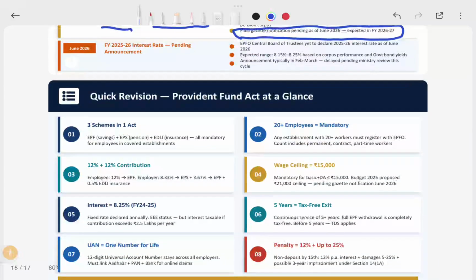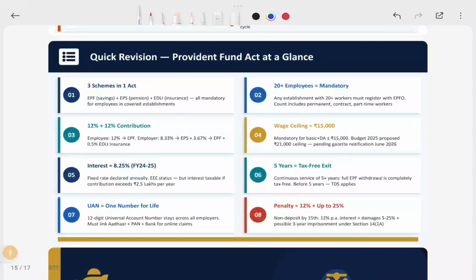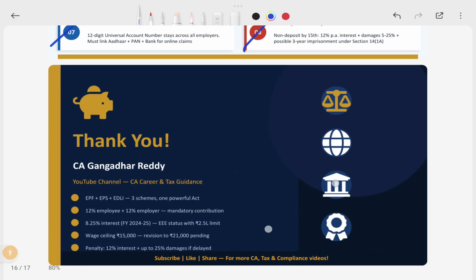Okay, so we have covered the entire three schemes available in the PF Act, who is covered, what the wage limit is, how the percentages work, what interest will come, the 5-year benefit, how we need to register, and what the penalties are. All these we have covered. With this, I am closing this video.